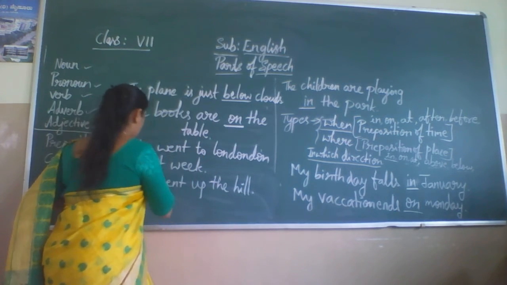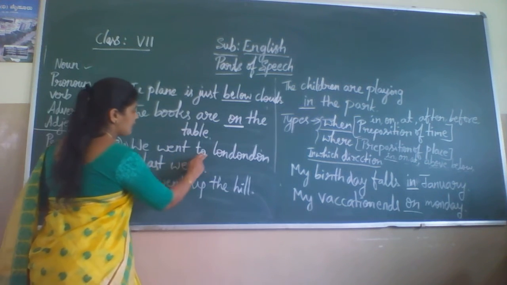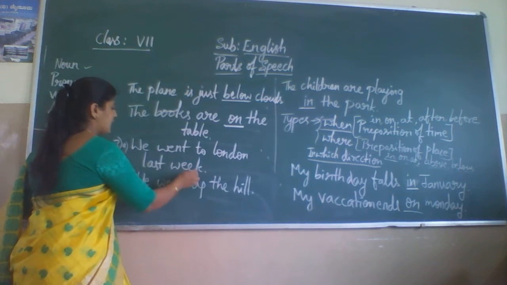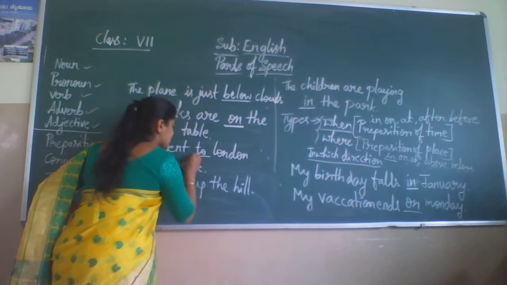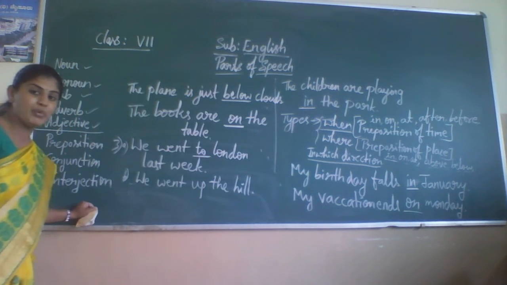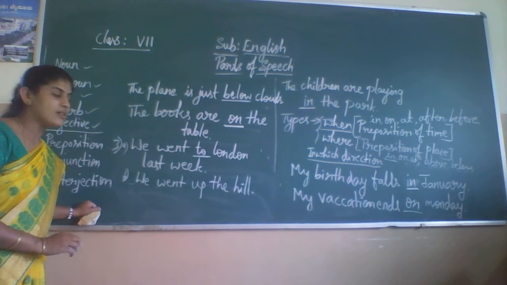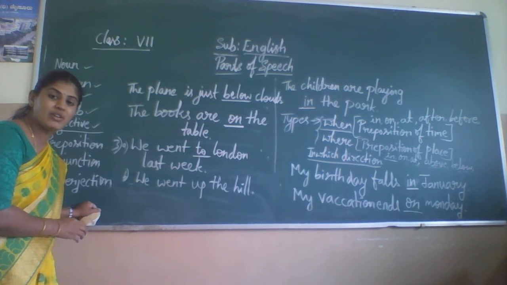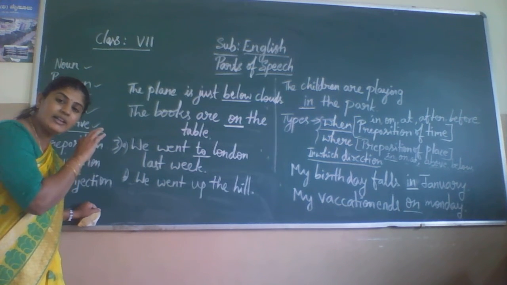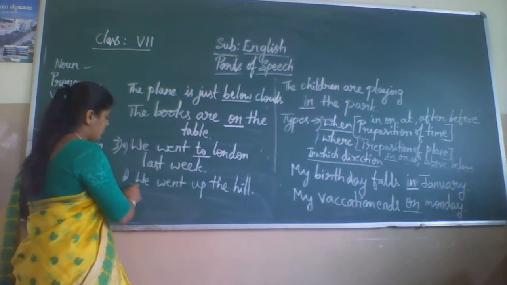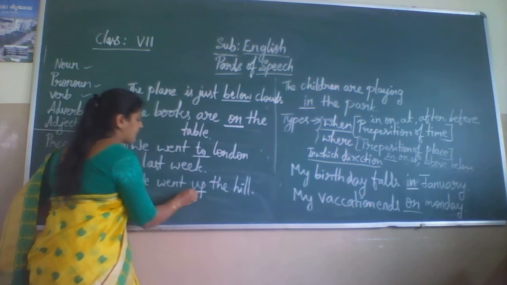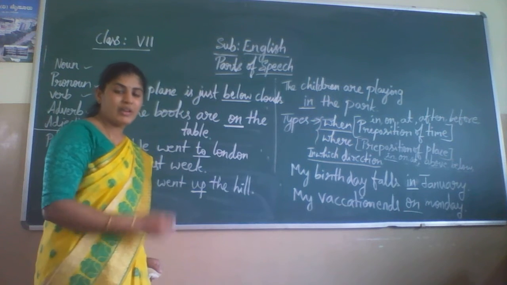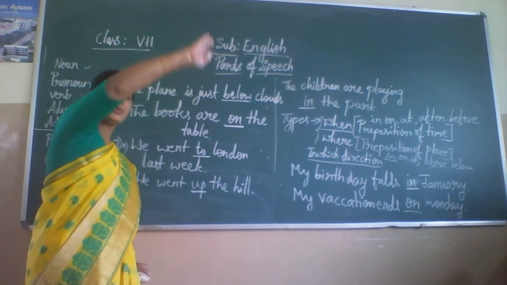Look at these two examples, children. We went to London last week. In this sentence, "to" is a preposition. It indicates in which direction we went last week. We went to London. Similarly, we went up the hill. In which direction did we go? We went up the hill.